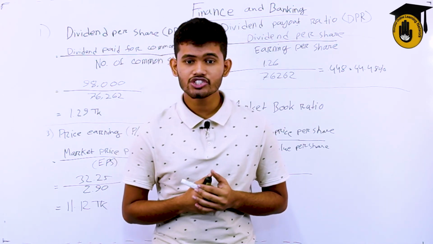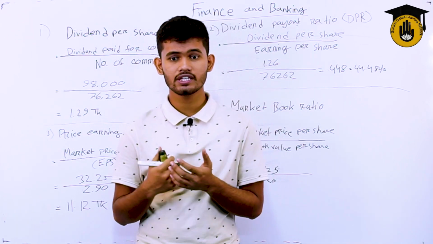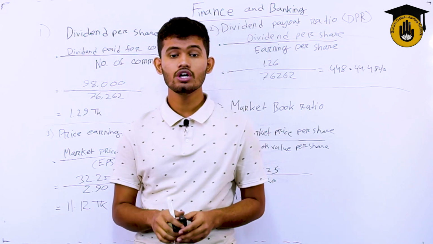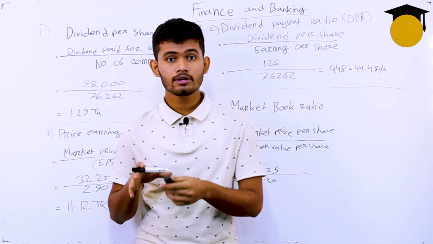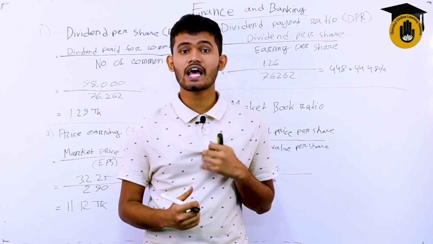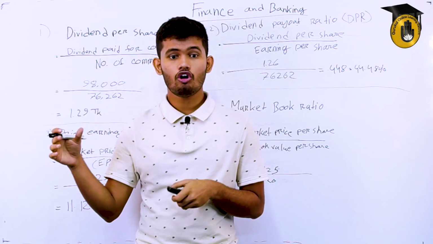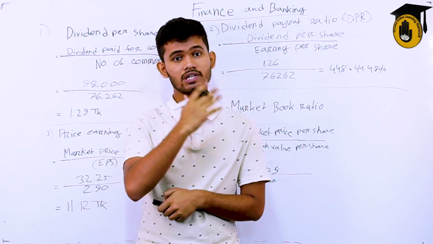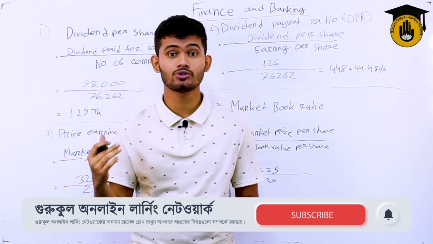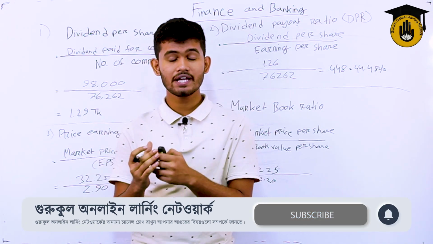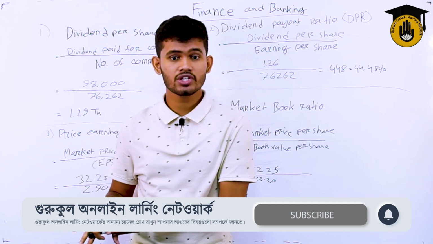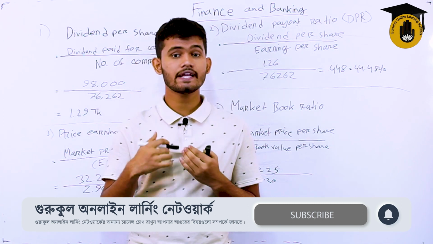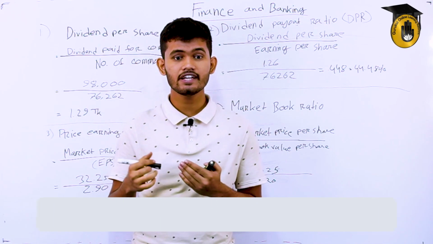So the DPR shows what percentage of the net profit after taxes and preference dividend is paid to the shareholder. The DPR tells us the amount that will be given to me after I have paid the taxes and all the other preference dividends, like the liabilities or the taxes, or the EBIT we learned, or the EAT, earnings after taxes, earnings before taxes, all the previous things we learned. After paying all those payments, when the dividend is given to us in that period, we find out the DPR, which is the dividend payout ratio.